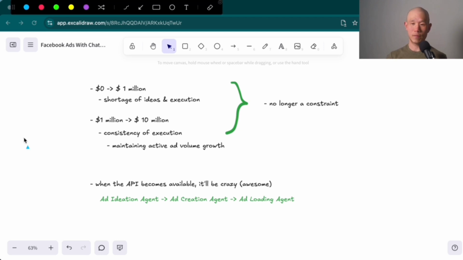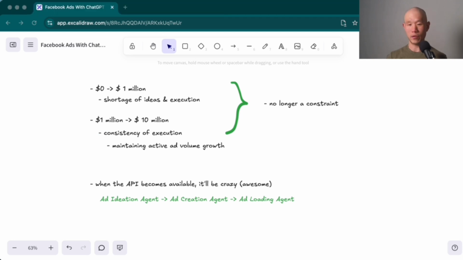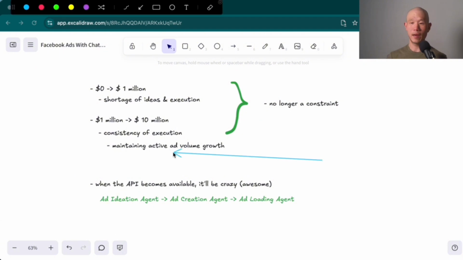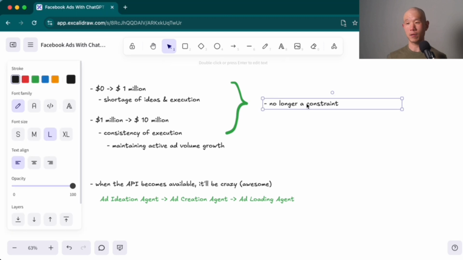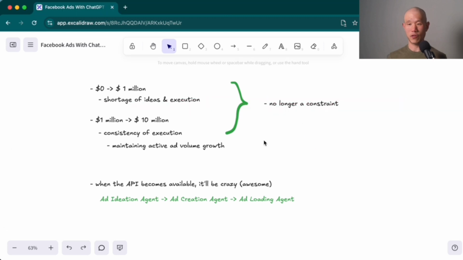And then the challenge from, let's say, 1 million to 10 million to 30 million to 50 million is going to be consistency of execution and having processes around making sure that you are consistently coming up with new creative and maintaining ad volume growth. And the beautiful thing is that this is now no longer a constraint because of ChatGPT.